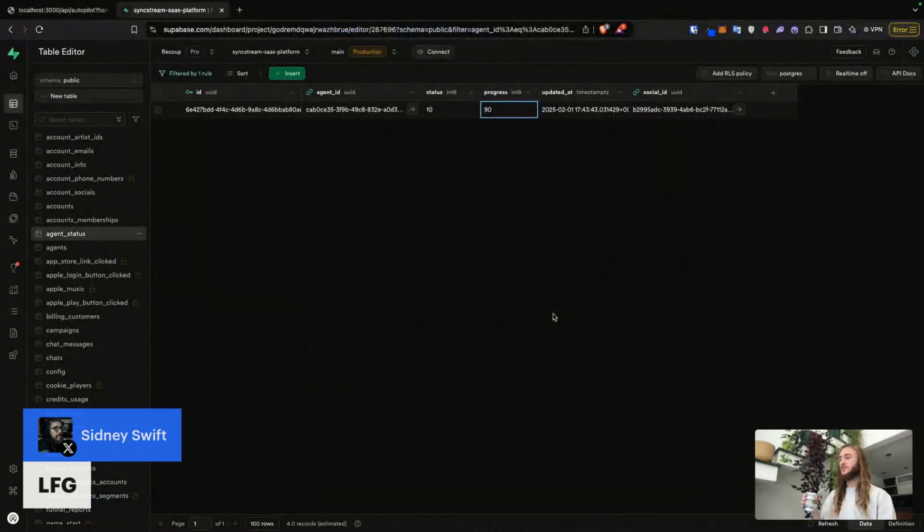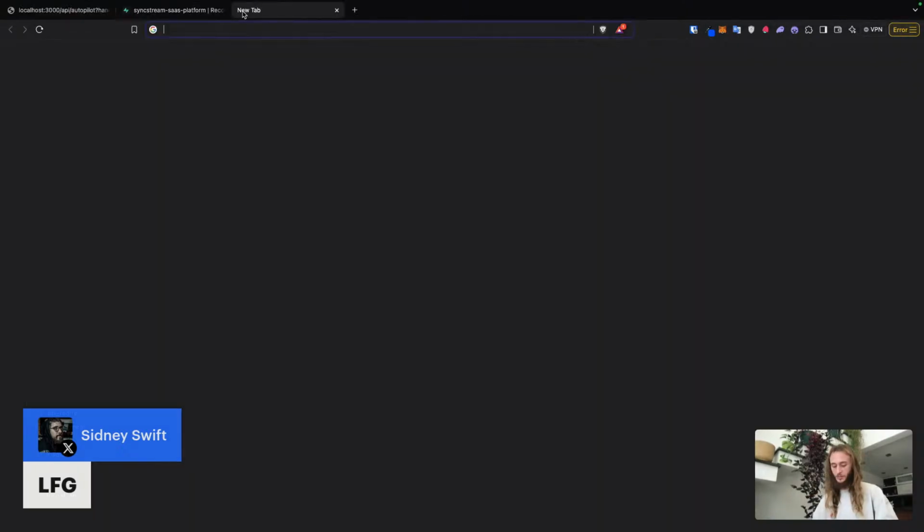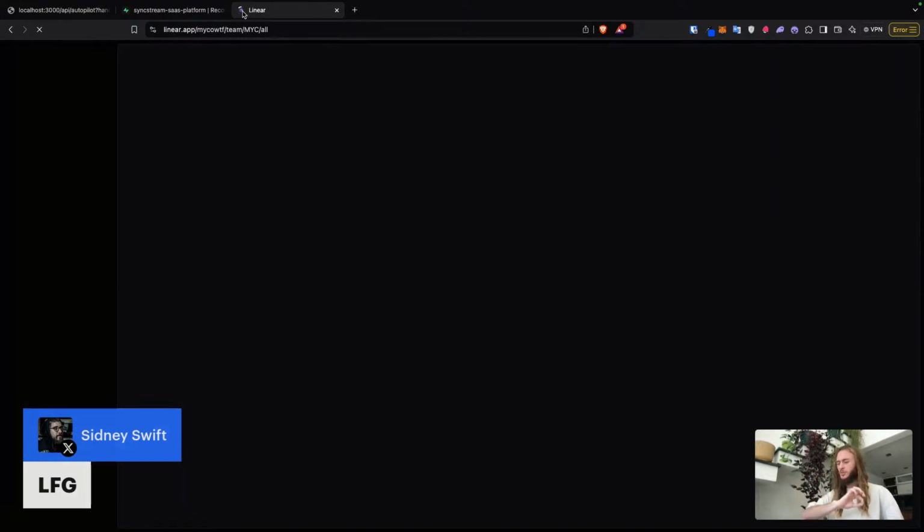Feeling optimistic that the Instagram funnel is now updating the agent status. Let's not rush, jump the gun. If this finishes, we'll commit the changes. We'll open up a pull request. While we're waiting for this to finish, I'm going to go over to Linear and define the ticket so that I can link the piece of work that I'm doing to a clear ticket that represents it, so that it is easier for our team to plan in the future, reflect on the past, and have a clear understanding of who is working on what in the present moment.